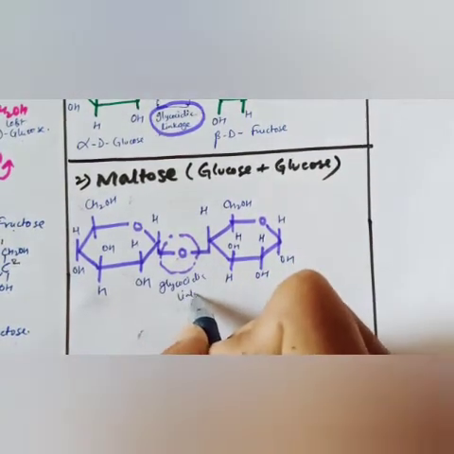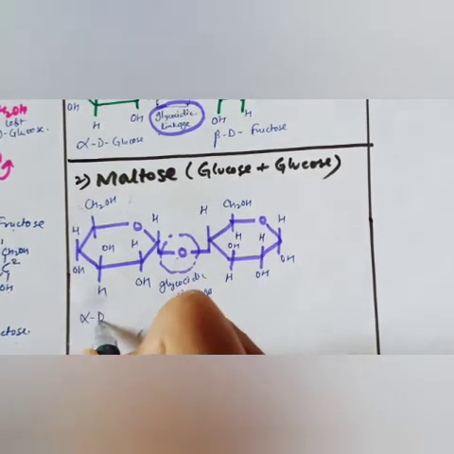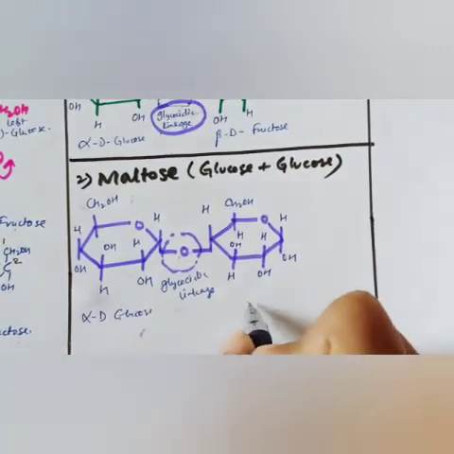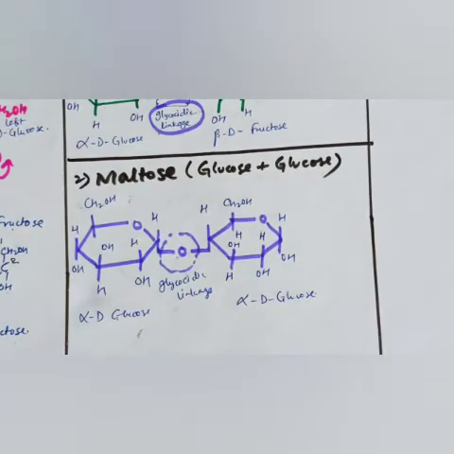Both the structures we will make the same, but this link is called the glycosidic linkage. This is between alpha dextroglucose and alpha dextroglucose. Clear? So this is the structure of maltose.